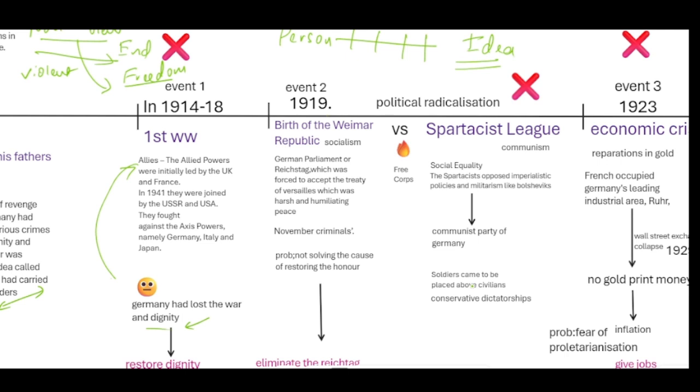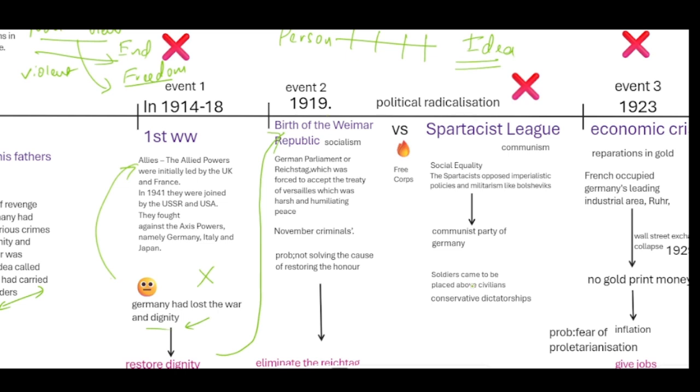To restore the dignity of German citizens, they chose the way of republic democracy. After the First World War, the monarch who had led Germany's army had fled. He ran away.